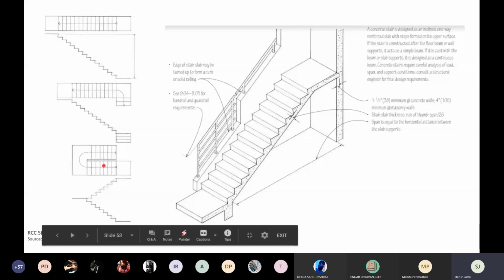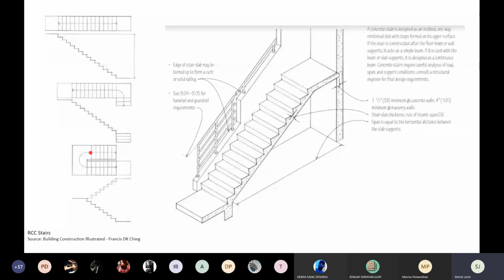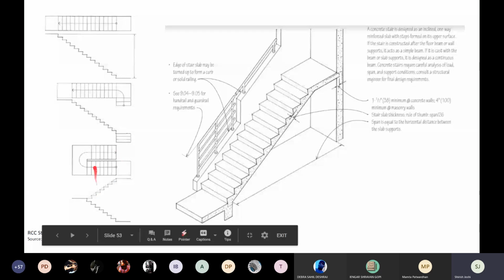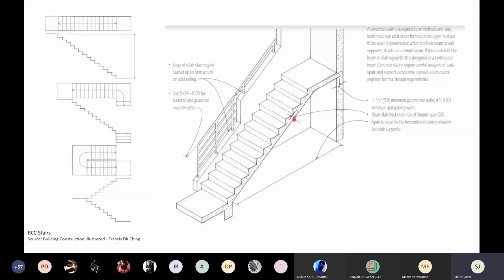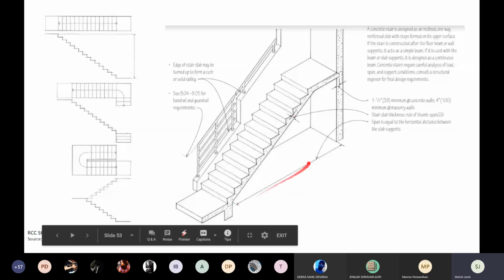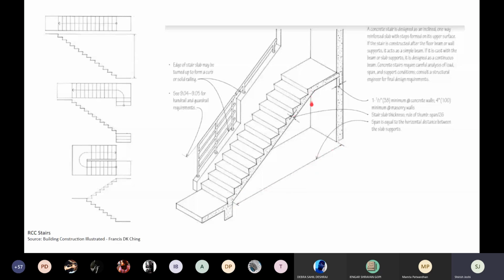If you want the waist slab to not offset, then you get a situation where you have to move one step towards this side before you start climbing the slab. You will notice this when you actually draw a section of the staircase with the waist slab. Then he has given us some thumb rules which are also very useful. For the waist slab, which is below, a thumb rule is that it should be span divided by 26, and the span of the staircase in this case is from this point to this point, because there is no beam or support over here. If there was a support at this point, the span would be lesser.